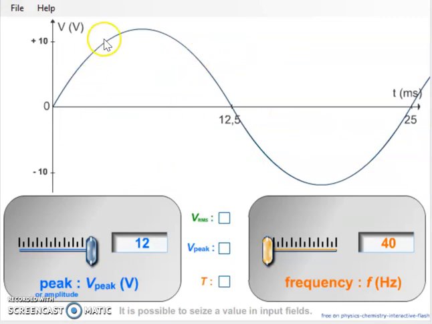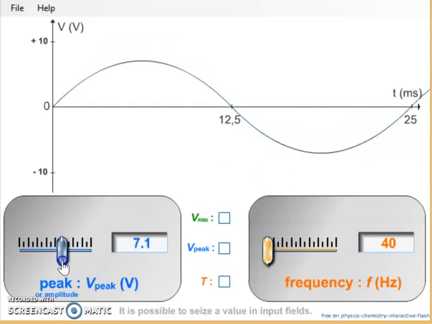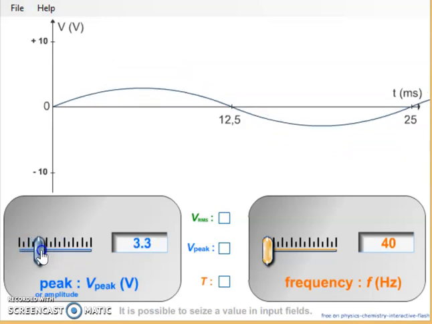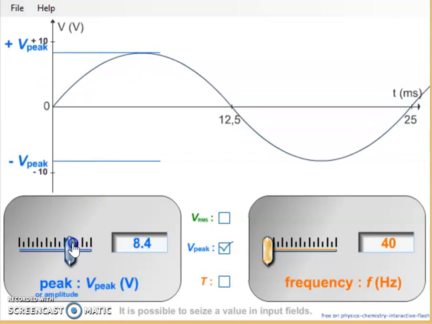Now this is nothing but a waveform. This is one complete cycle, that is a positive part and it has a negative part. Now I can control this particular voltage. At this instant the voltage is 0. I am increasing the voltage. Now this particular value is known as the peak value. When I am increasing the magnitude, the peak value increases.